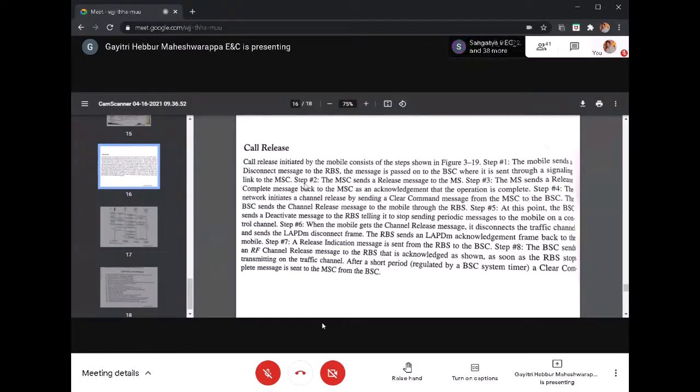The network initiates a channel release by sending a clear command message from the MSC to the BSC. The BSC sends the channel release message to the mobile through the radio base station, and sends a deactivate message to the RBS, which stops sending periodic messages to the mobile and control channels. The channel release message disconnects the traffic channel and sends the LAPDM disconnect frame. LAPDM is nothing but Link Access Protocol for the D layer, and M is nothing but modified.